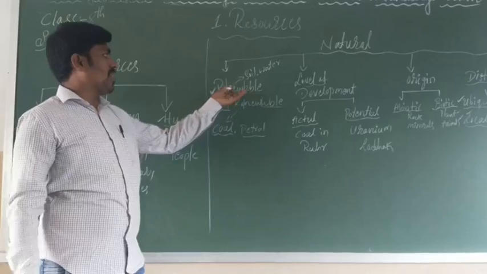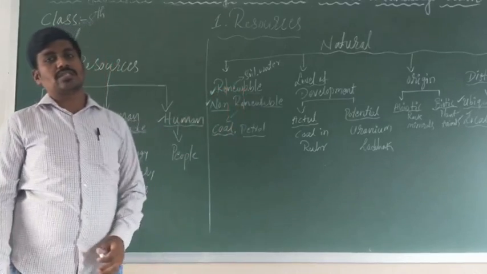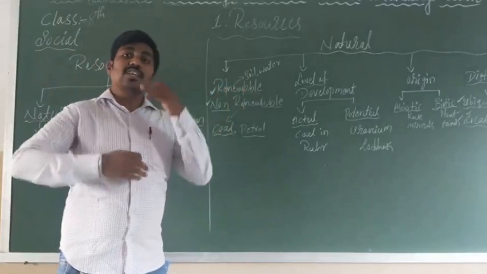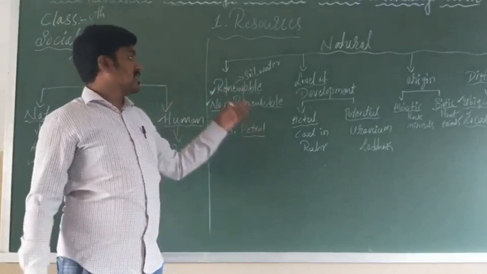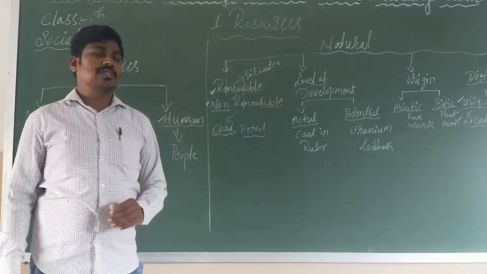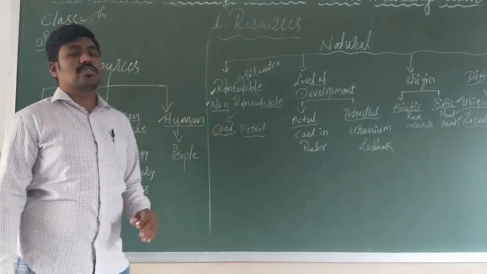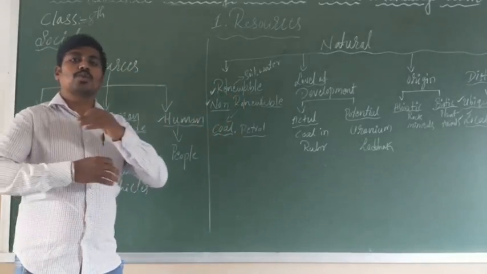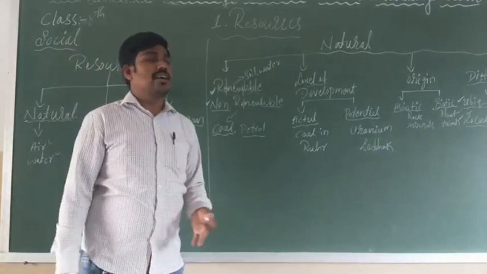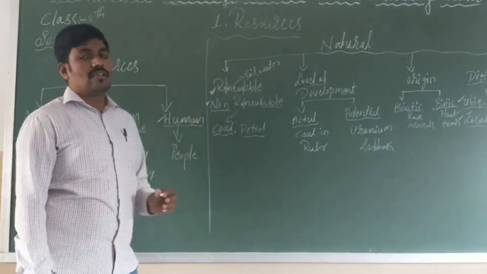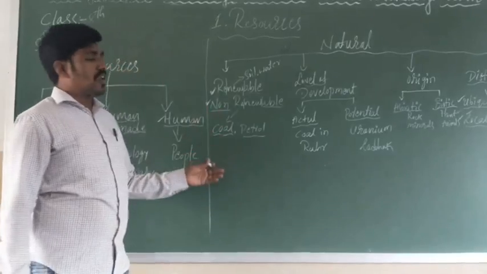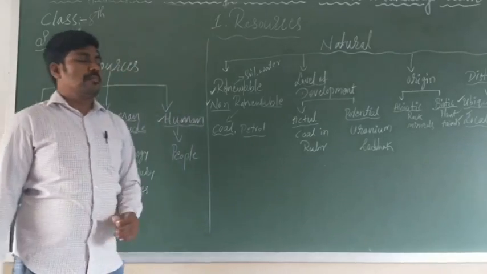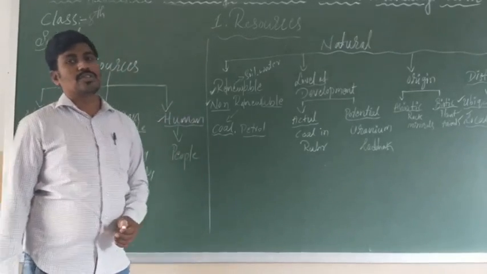I have already explained renewable resources: once you use them, you can use them again. Another one is non-renewable resources. If you use them once, you cannot use them again. That is like coal and petrol, this kind of natural resources.